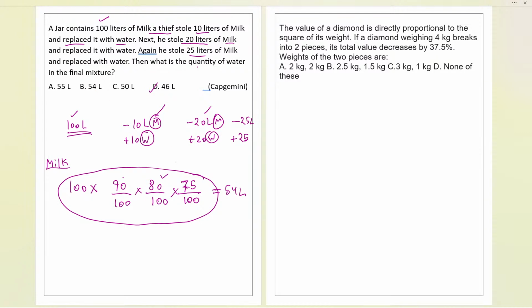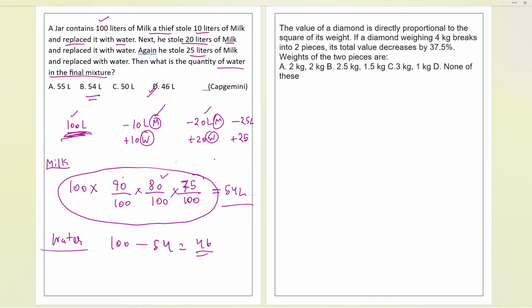Acha, now they are asking the quantity of water. The last question line you all have to read very carefully, because if you miss it, you might mark some other answer. There is 54 liters also in the options, you might mark this. But now we have to find the water. Earlier it was a total of 100 liters, so from 100 subtract 54 and we easily get the answer as 46, and the answer here, D, is the correct answer. Great. So we have finally done the question from Capgemini that was asked in a company, and now let us move to the next question.